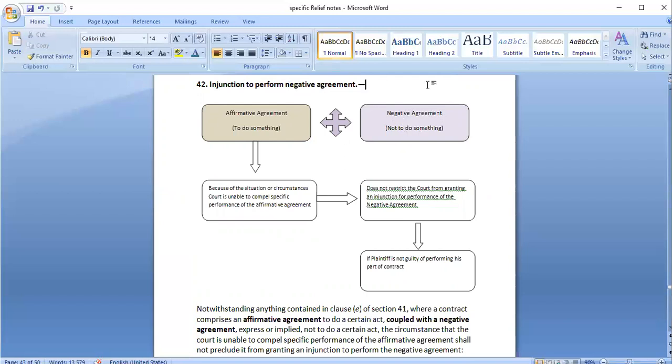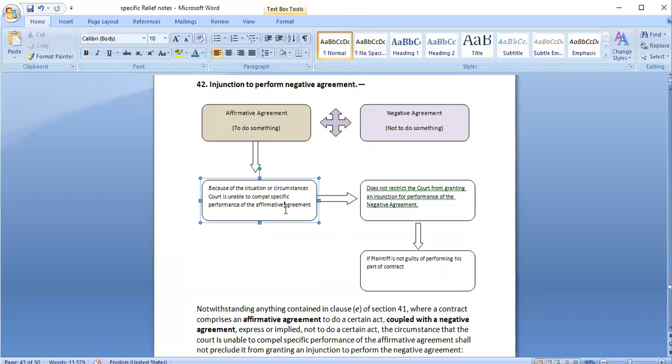Injunction can be granted only for performance of this negative agreement if the affirmative part cannot be performed. So there is an agreement that involves both positive and negative conditions. But what happens is the affirmative part cannot be performed. Because of the circumstances, the court is unable to compel specific performance of the affirmative agreement.